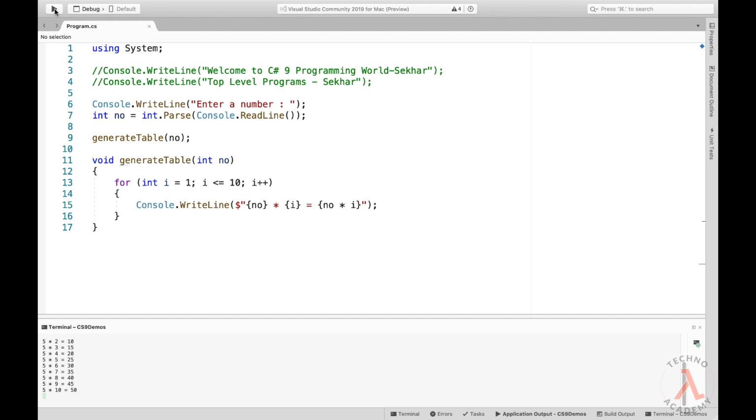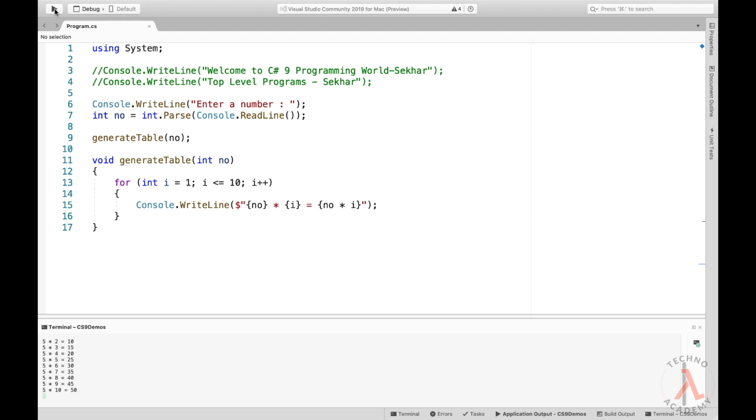Whenever we want to write some C# code to verify if the code will work or not, for example to get the difference between two dates, or calculating the elapsed time while executing the code, etc., then we can take the support of top level programs. I hope you have understood top level programs, right?